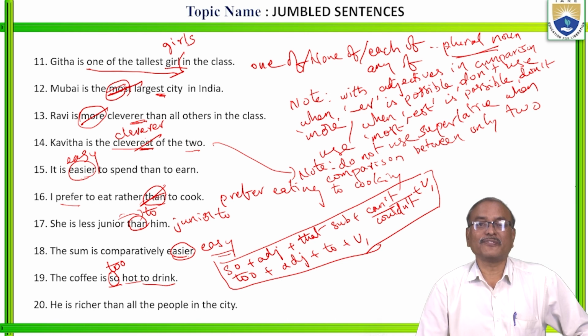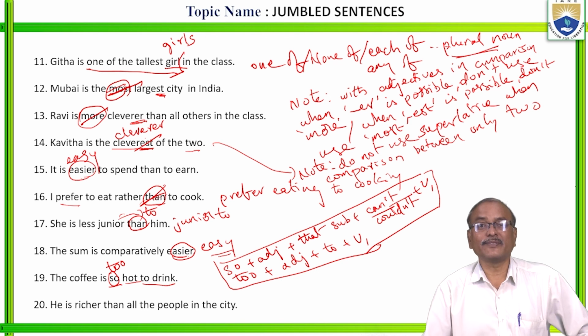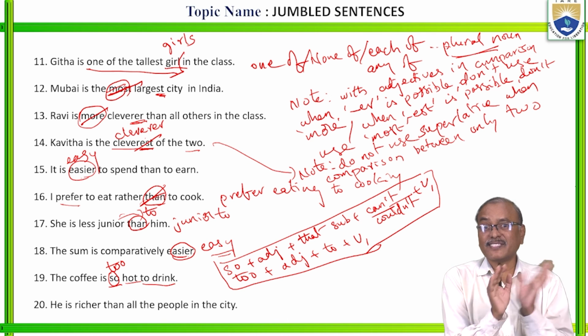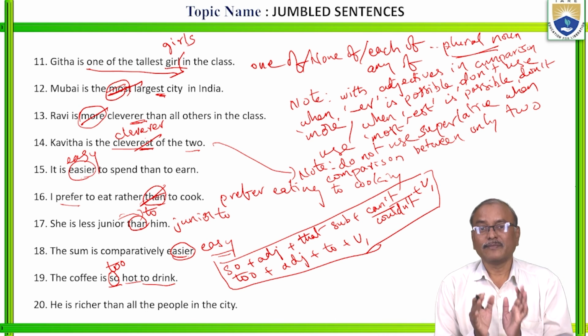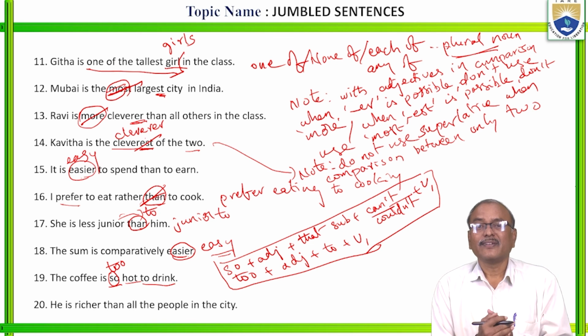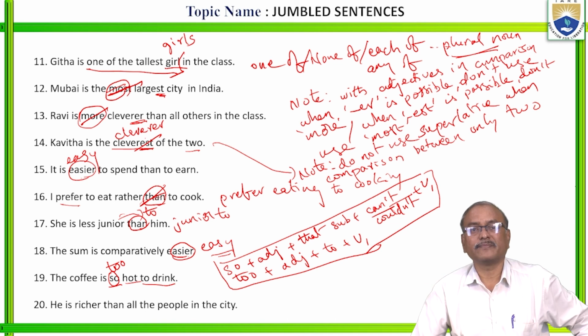Don't say so beautiful. Okay, she's so beautiful. Wrong. She's very beautiful. That is positive. So beautiful means negative only. So beautiful means we cannot see her beauty. Is it clear? Remember this one. In spoken English, or in some TV channels, these are the common mistakes made by them.